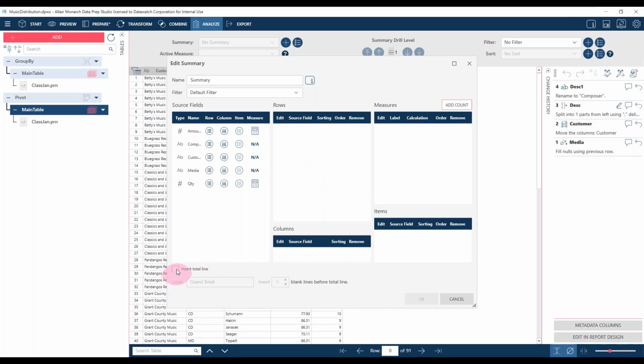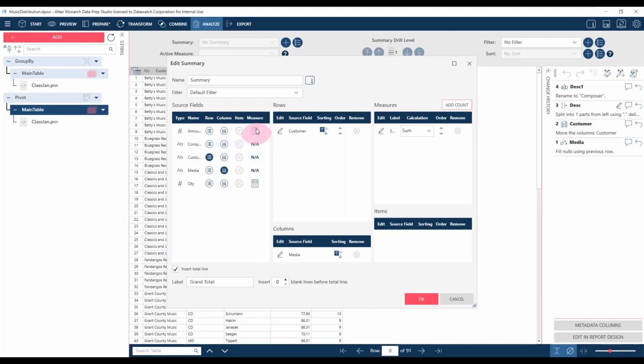So we have the insert or don't a grand total line, just like we have. And now we have the row, which is what we call the key field in Classic. The column is an across key, and then the measure is what we're adding up. So this was called measure in Classic as well. So for instance, if we wanted to do that sort of cross tab with the media type by customer, we choose our customer as a row, we choose our media as a column, whereas in Classic, we choose it as a row first and then change the display options to a cross. So a slight difference there, but the end result is the same.